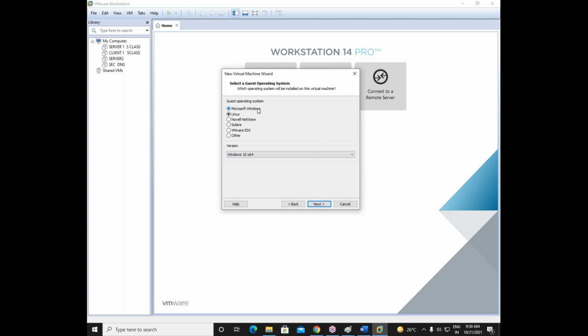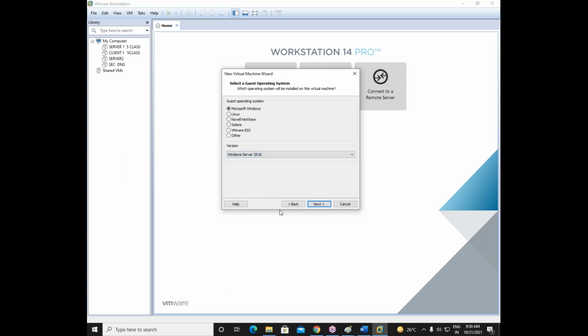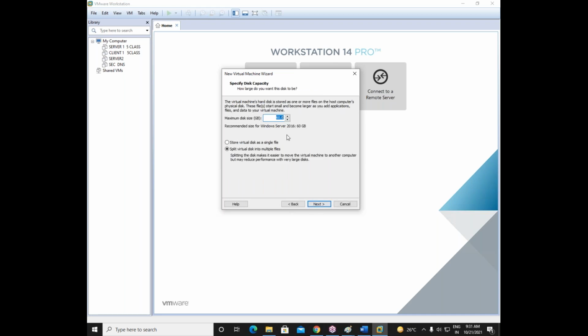Okay, so I'll go with Microsoft Windows, and in Microsoft Windows I will go with Windows Server 2016 operating system. Select your operating system, then say next. Now enter a name. I've entered the name as Server 1 830 class, so it will be easy for me to identify. Then say next again.